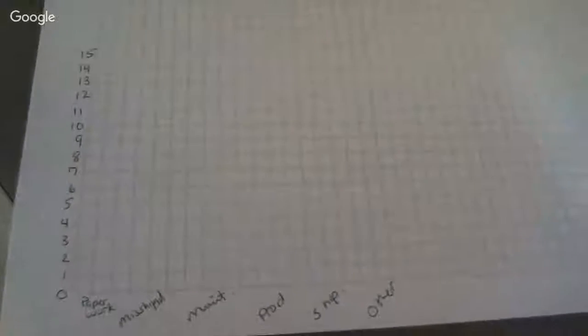So the first thing we're going to do is we are going to look at all of those frequencies, and we are going to add them together to come up with a total. So that is 14 plus 12 plus 7 plus 4 plus 2 plus 4. And that's going to give me a total of 43.